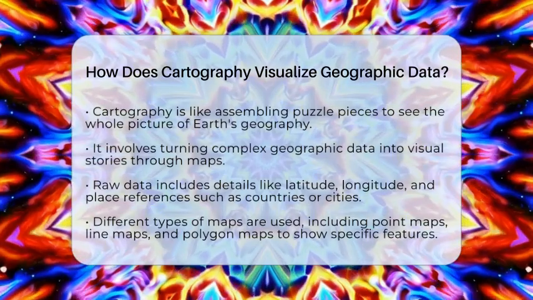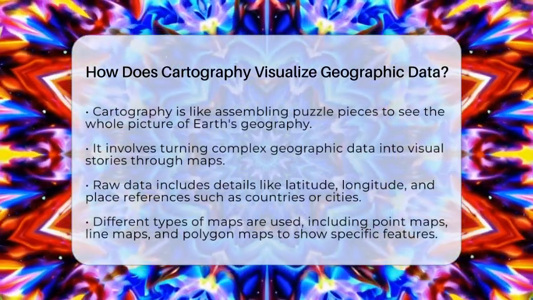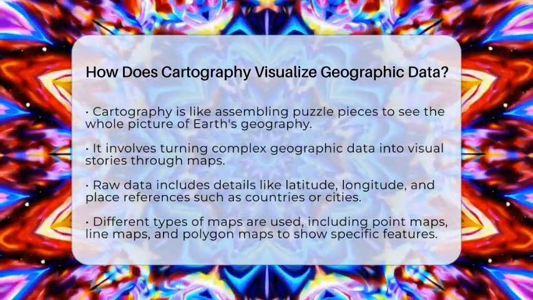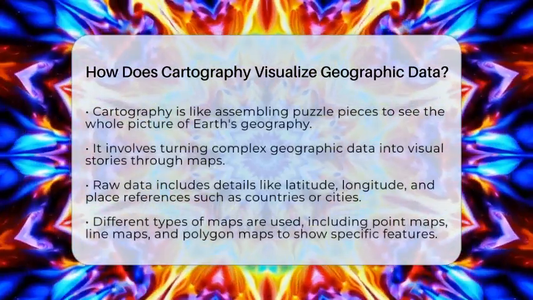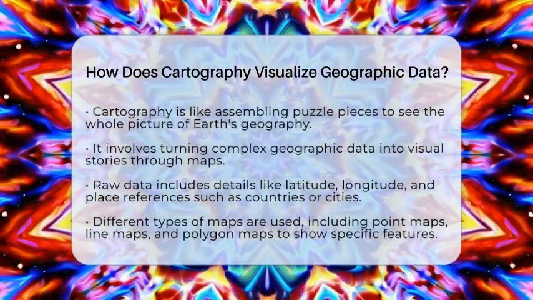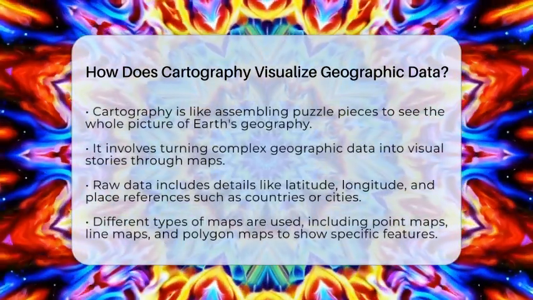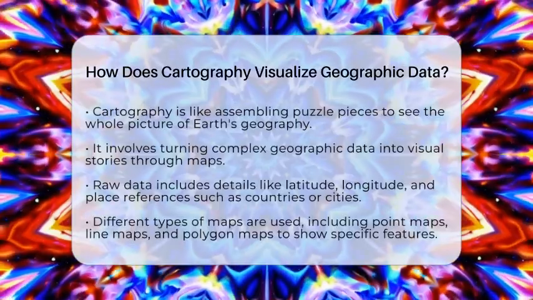It helps us see patterns, relationships, and trends in a way that makes sense. Cartographers start with raw geographic data, which includes details like latitude and longitude, or references to places such as countries, cities, or postal codes. They then choose the best way to show this data on a map.